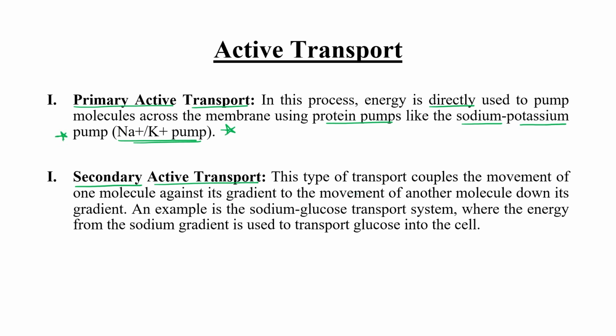The secondary type couples the movement of one molecule against its concentration to the movement of another molecule down its concentration. The example is sodium glucose transport, which is an example of secondary active transport.